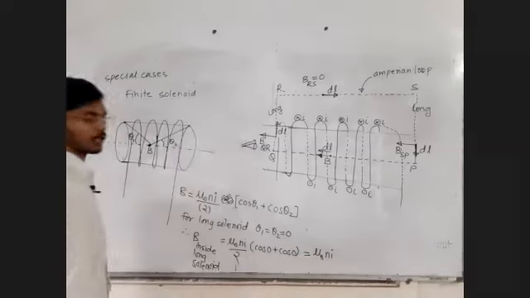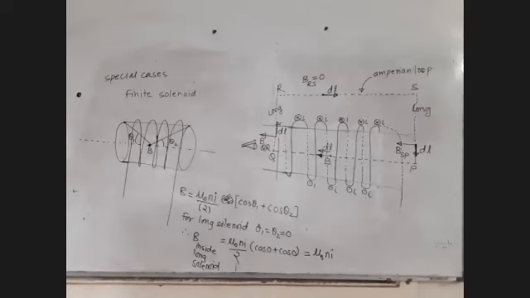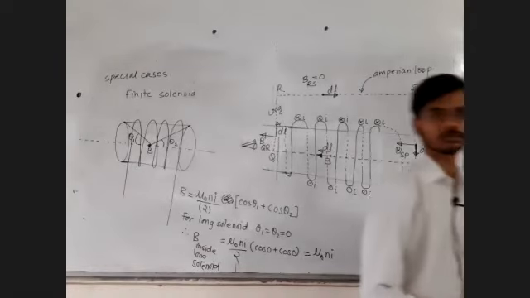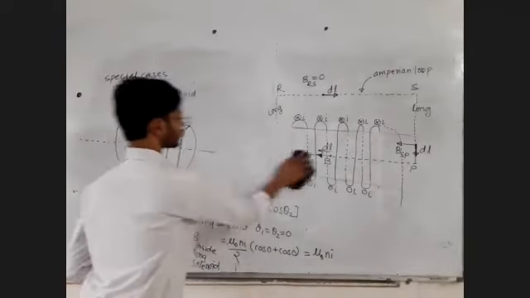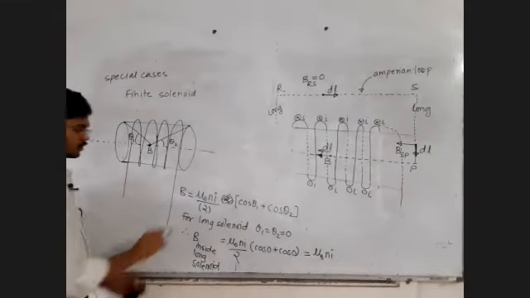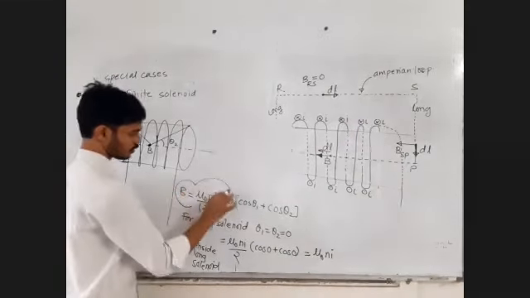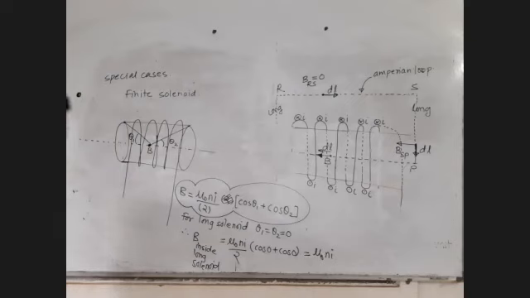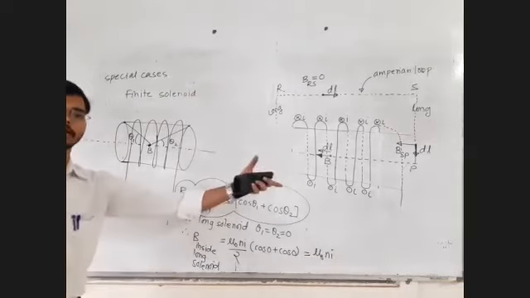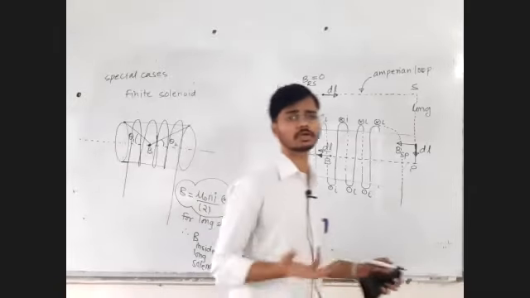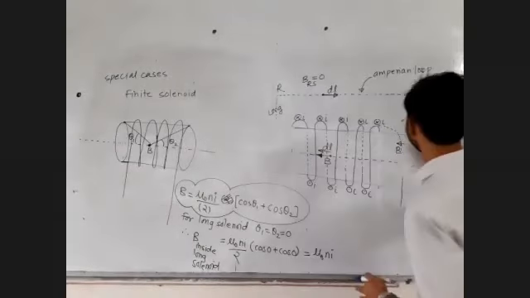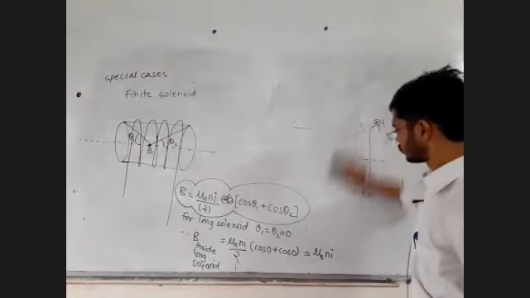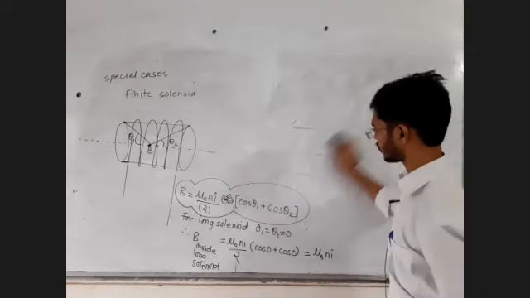Back to the original formula. Yes, no, reply in the chat box fast. This is the general formula. You can use this formula for the long solenoid as well. But the answer for the long solenoid you directly know: mu 0 Ni. We got the long solenoid formula back, mu 0 Ni.